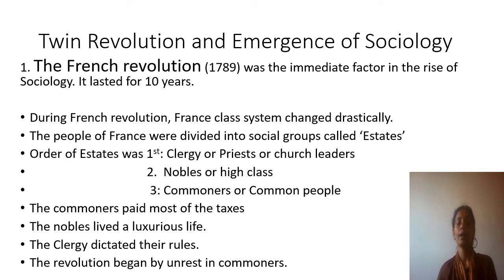And then the lowest class of French society was the commoners, or common people. The commoners were the ones who paid most of the taxes, and the nobles lived a luxurious life, as well as the clergy dictated their rules. So that's how a time came when the revolution began with unrest in the commoners. The commoners did not like to be subdued for a long time, so they protested. This was the basic introduction of the French Revolution.